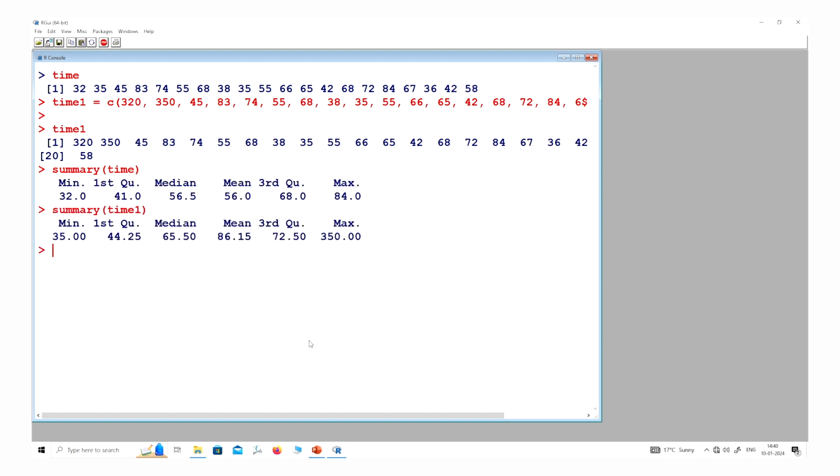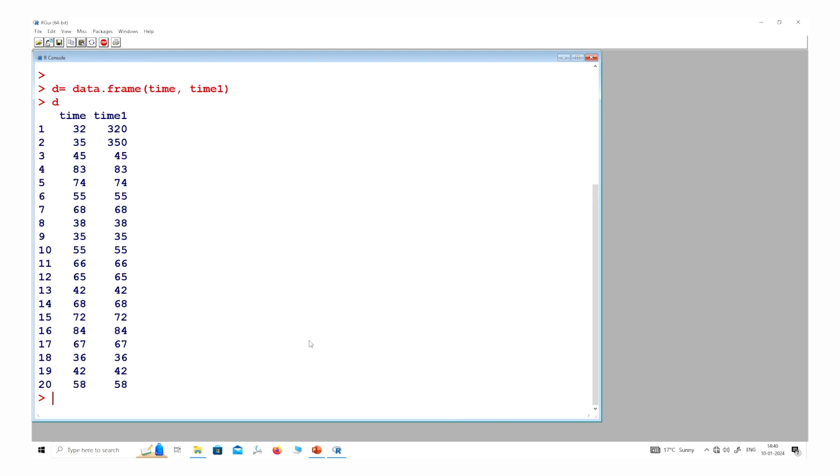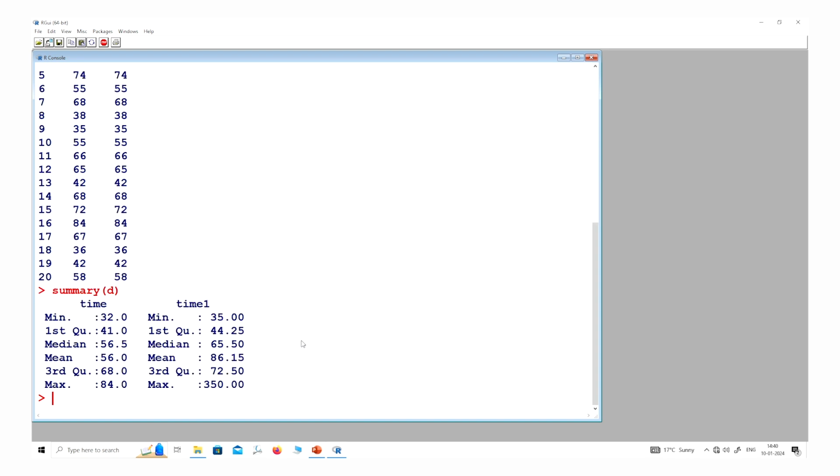But in case you want to compare both of them, suppose I want to make a data frame, say D. Let me define data.frame, and then inside the parenthesis, time and time1. So this is my D, this is a data frame. And now if you try to find the summary of data frame D, then it looks like this. You can see it is very easy to compare mean versus mean, first quartile versus first quartile, and so on. Right. So now let me come to an end to this lecture.